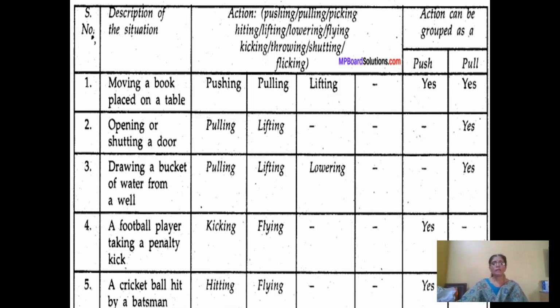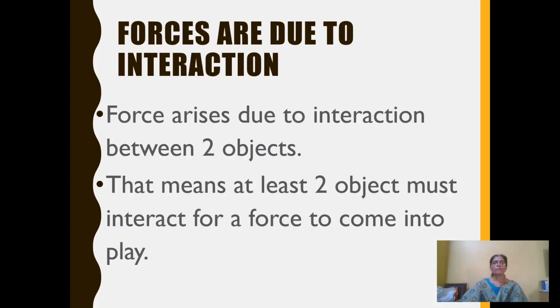So from these different situations, we can understand that a push or pull on an object is called a force. Now, from where does this force arise? How does force come into action?